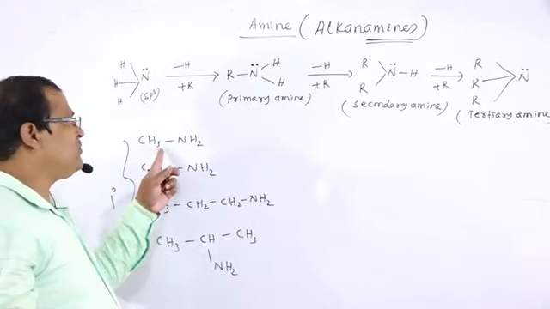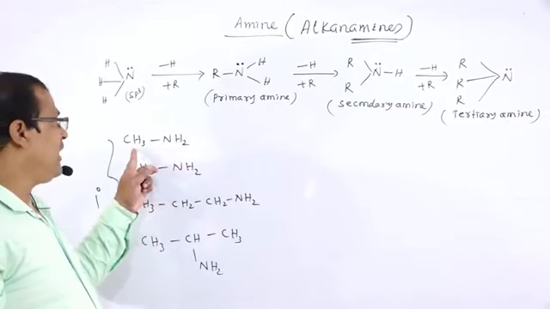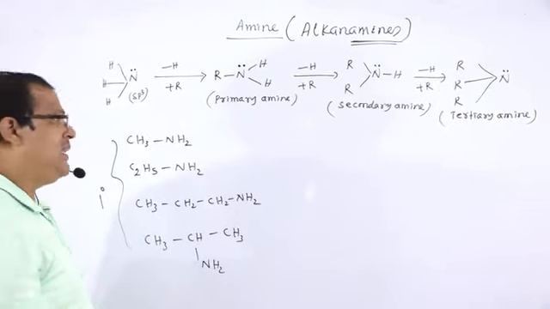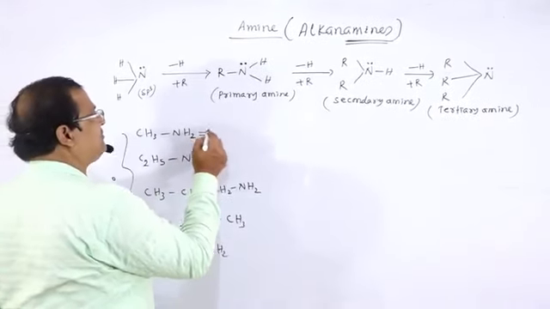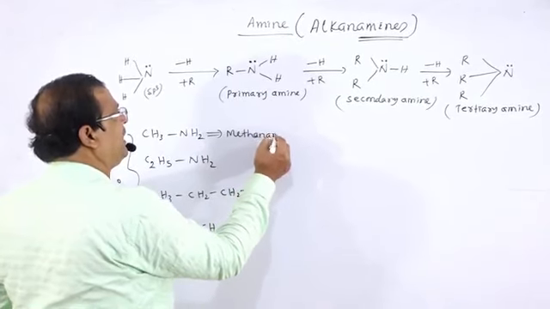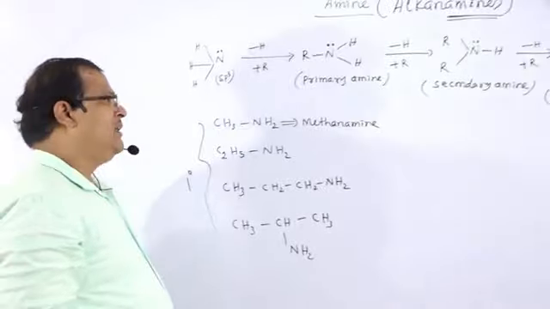So what is the name of this one? Common name is methylamine. Then how to name the alkanamine? Methanamine. Alkanamine, that is methanamine.